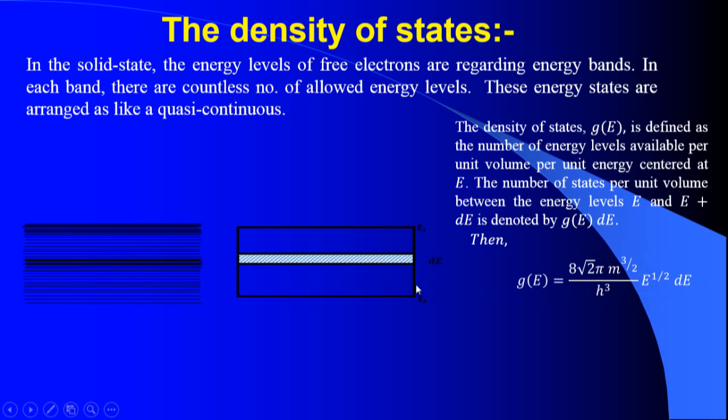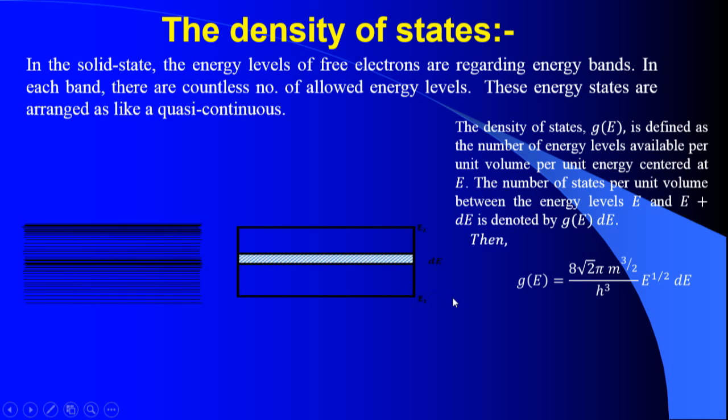If you consider the energy closer to E1, G of E is different from that closer to E2. G of E varies from the bottom of the band to the top of the band, that means E1 to E2, with respect to the energy.